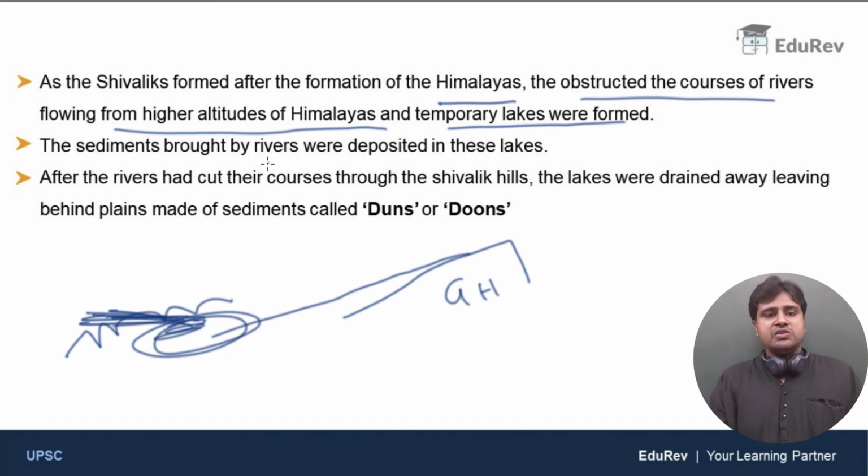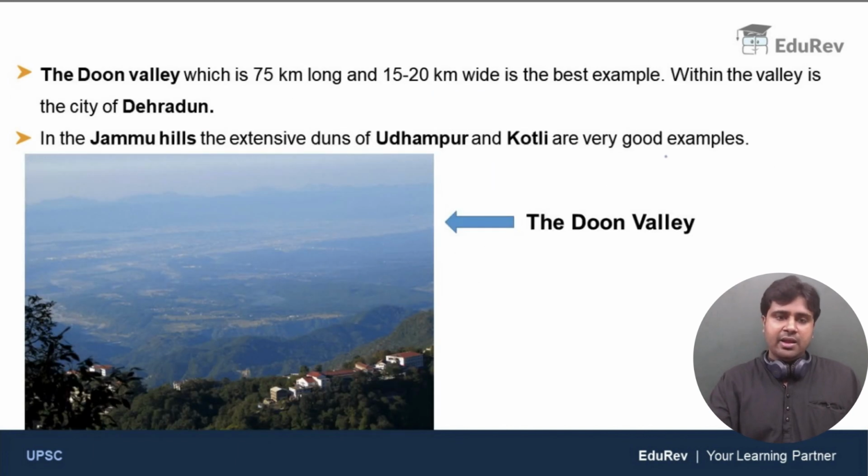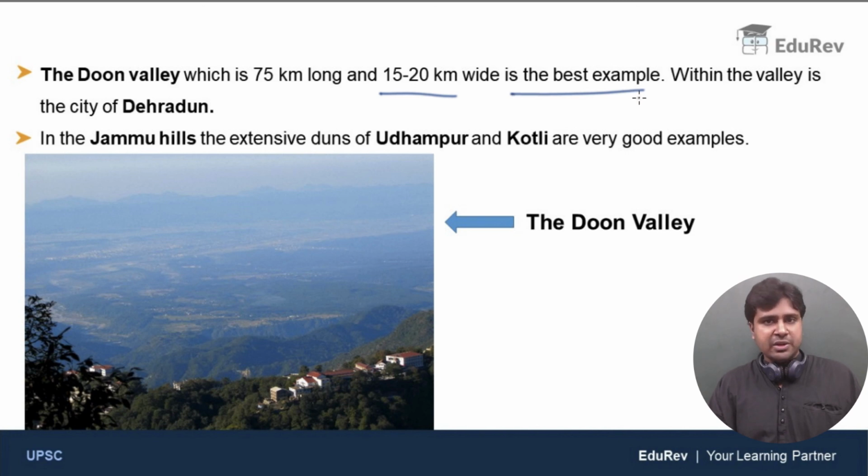Clear? So after the rivers had cut their courses through the Shivalik hills, the lakes were drained away, leaving behind plains made up of sediments. And these plains are called duns or doons. Clear? Now the Doon Valley, which is 75 kilometers long and about 15 to 20 kilometers wide, is the best example. Within this Doon Valley is the city of Dehradun.